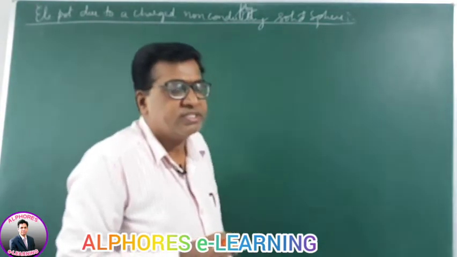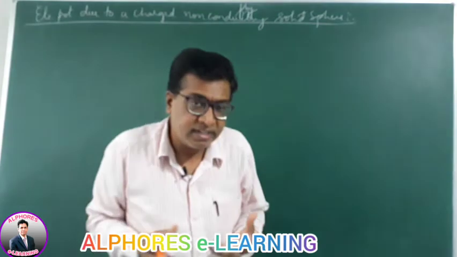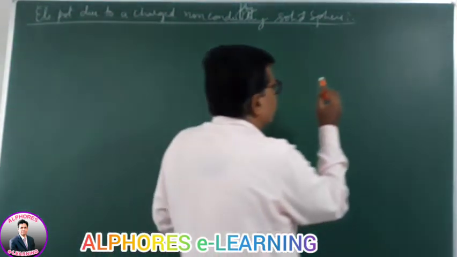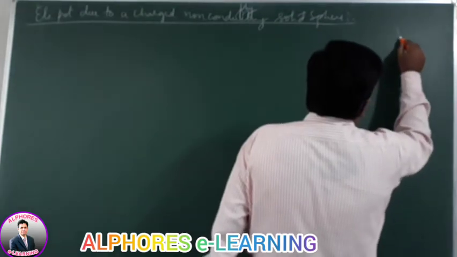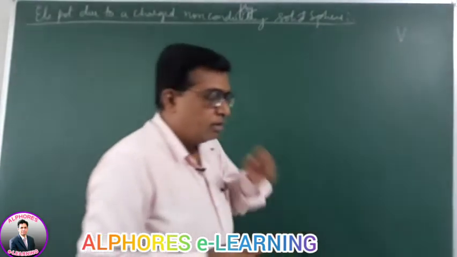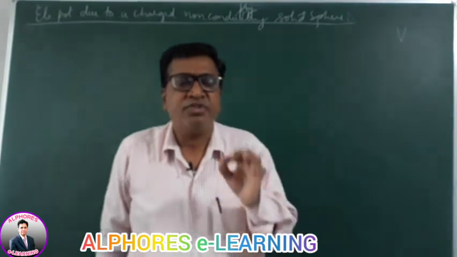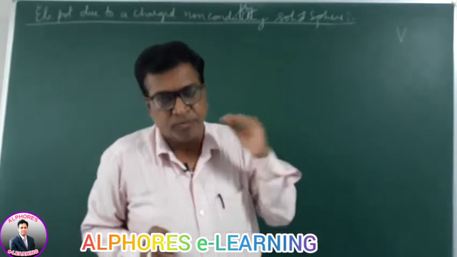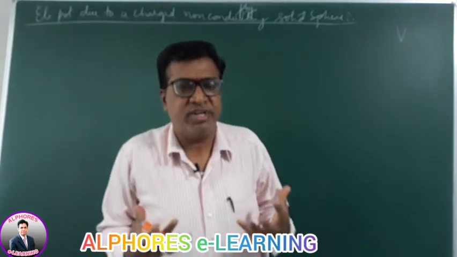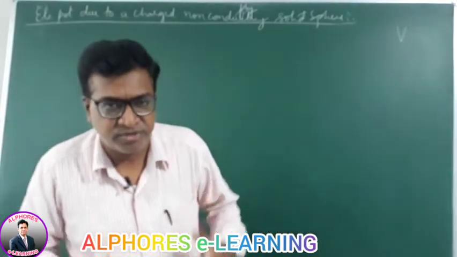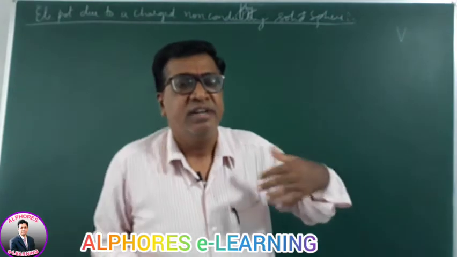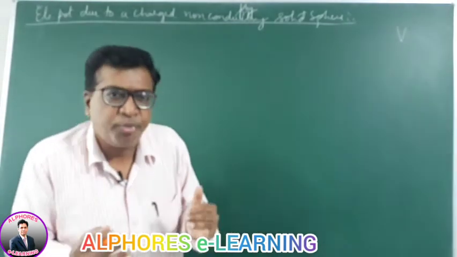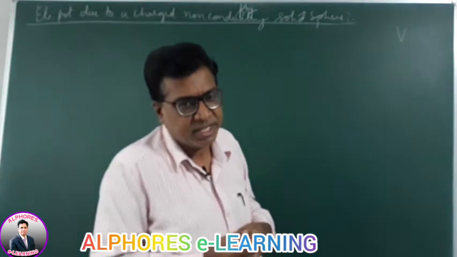Before going to this, let's recall what we have learned and the various things that are useful for this derivation, okay? First, electric potential. Electric potential is the electric state of the body which determines the direction of flow of charge. Any body at high potential is in a state of giving, and a body at low potential is in a state of taking charge, right?